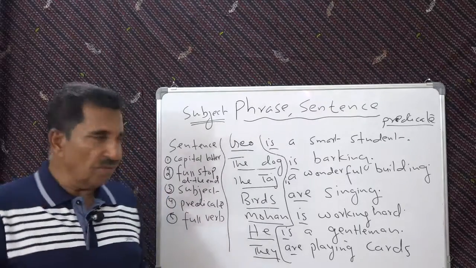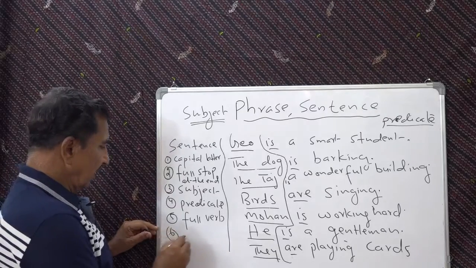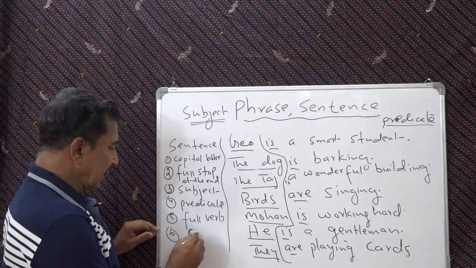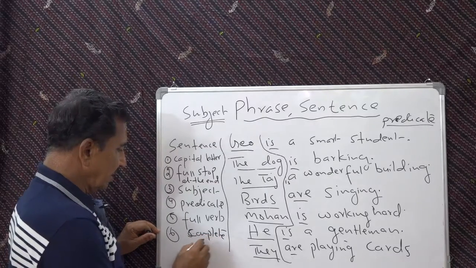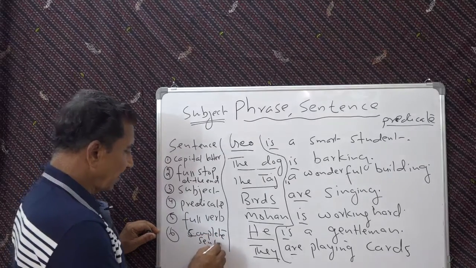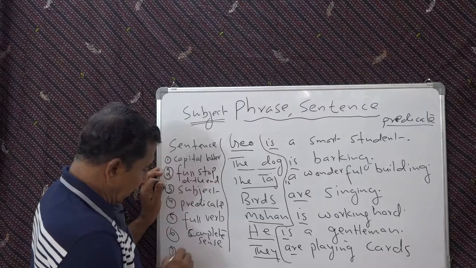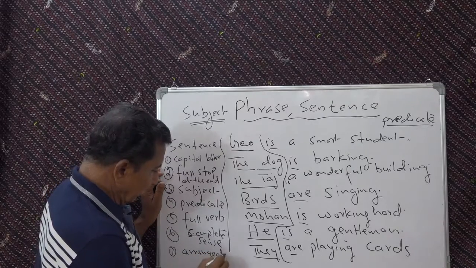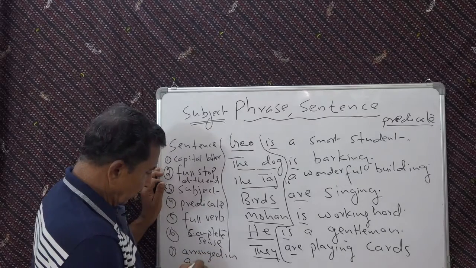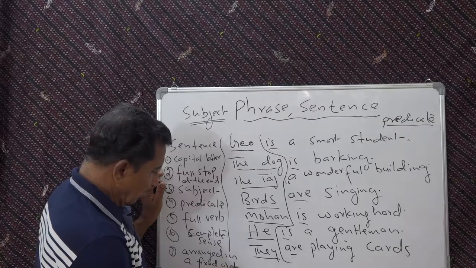It must have a full verb, and it must have complete sense, that we have seen, complete sense, and it must be arranged in a fixed order. So did you see that?